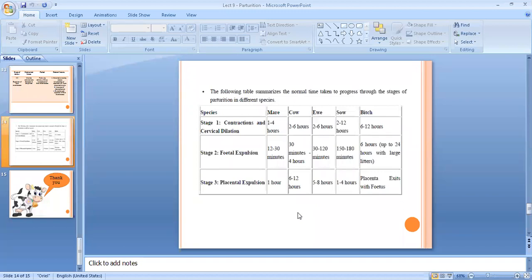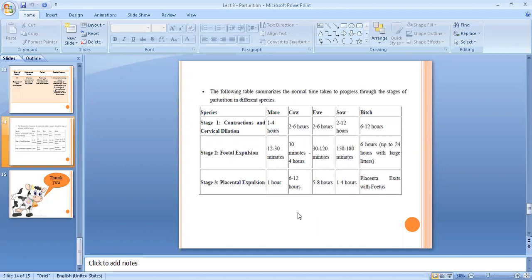This duration of second stage of labor varies according to the litter size as well. If the litter size is 10 or 12 piglets, the time taken will be more, obviously. And in case of bitches, it is almost 6 hours, but if the litter size is large, it may take up to 24 hours for expulsion of all the fetuses.